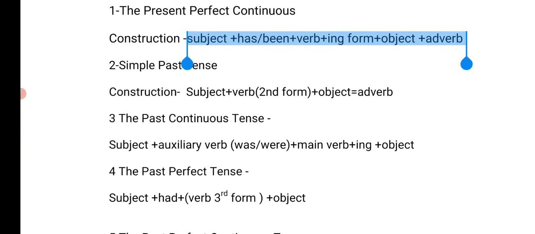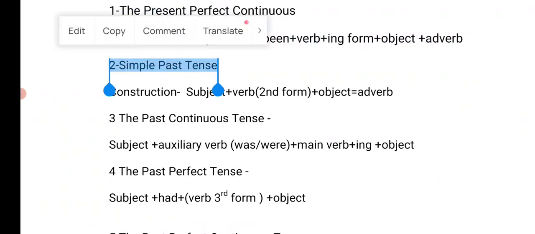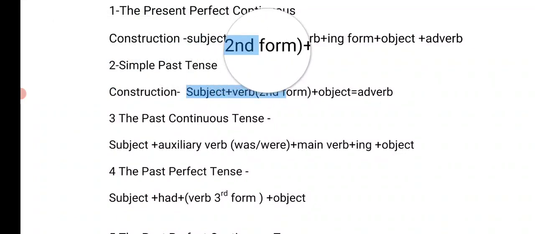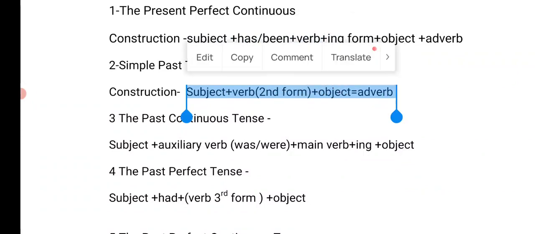Now the second part is simple past. Simple past is a very simple tense because the construction is very simple. Subject plus the second form of the verb and object, and we use this tense to refer to an action that was completed in the past, or a past action. For example, I ate banana, I ate cake.